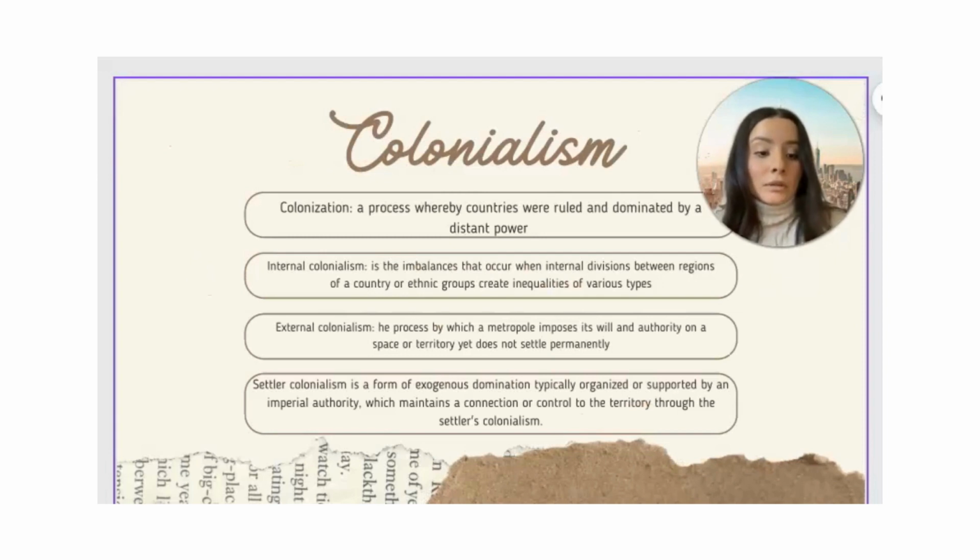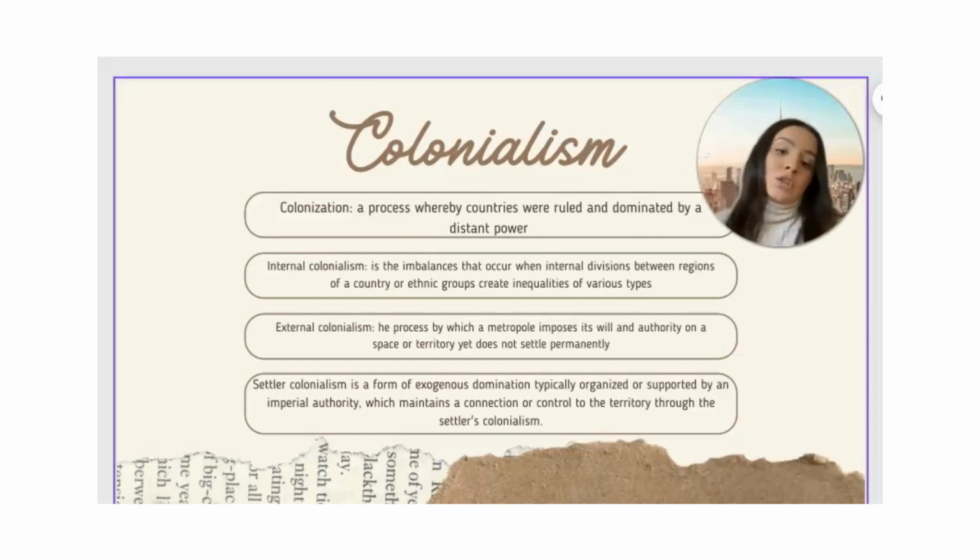So we have colonialism, and there are different types of colonialism. Settler colonialism is one of those that falls under this category. Here I listed a few of them. There's more, but these are the top ones, the most important ones.